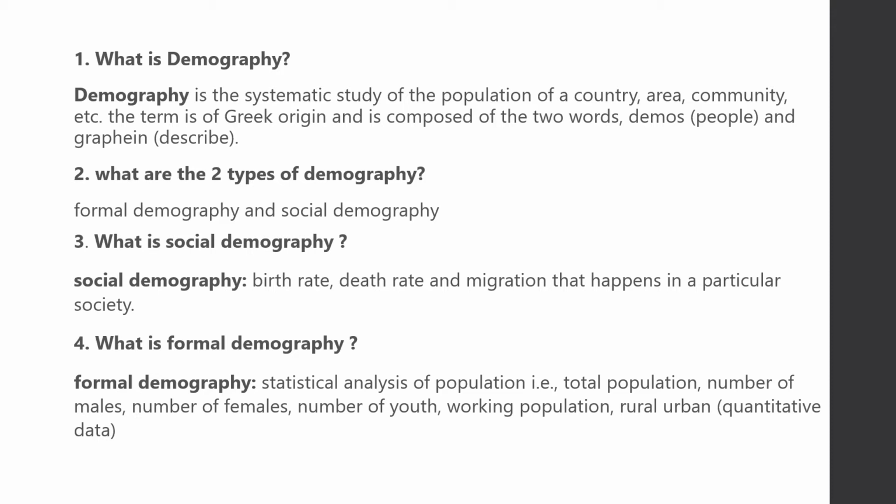What is social demography? Social demography means birth rate, death rate and migration that happens in a particular society. What is formal demography? Formal demography means statistical analysis of population, that is total population, number of males, number of females, number of youth, working population, rural or urban quantitative data.